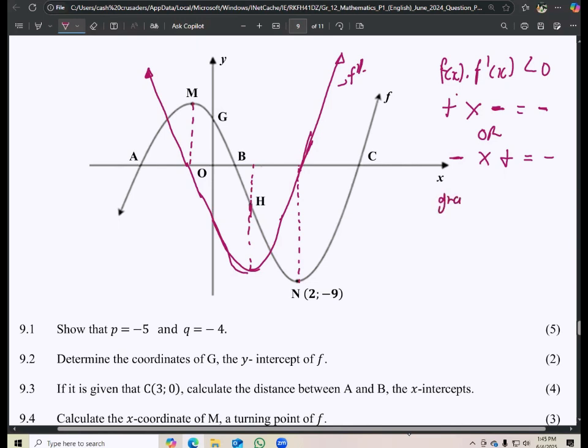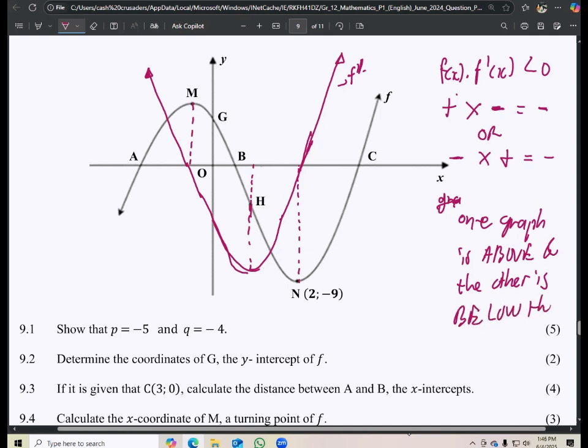we are looking for where one graph is above and the other is below the x-axis. Okay, so where is one above and the other below?